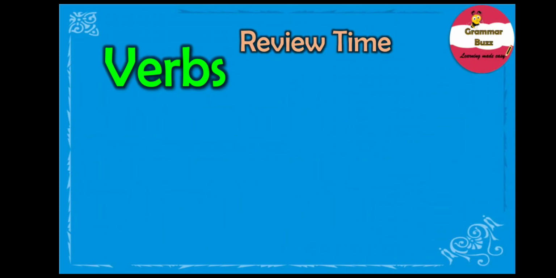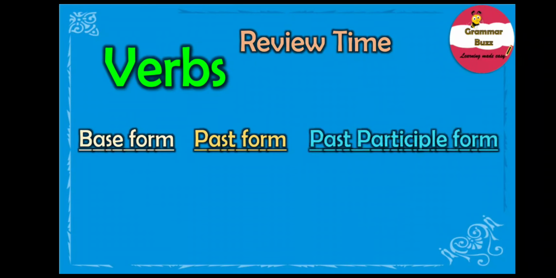Well, during the discussion on forms of verbs in my previous video, we got to know that verbs change as per tense, and they can be divided into three forms, that is the base form, the past form, and the past participle form. Now let us look into a few examples of the three forms. Let us take the example of wait in the base form, and the past form of wait is waited, while the past participle form is waited too. See, the past form and the past participle form both are the same.